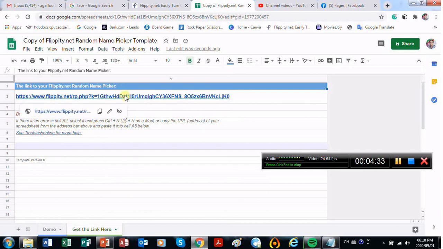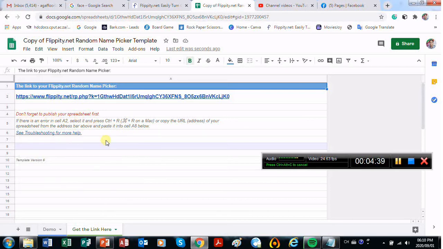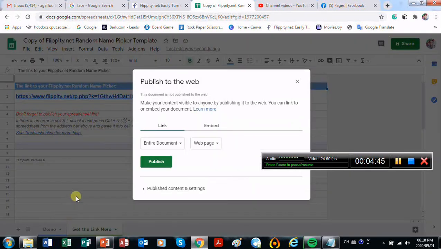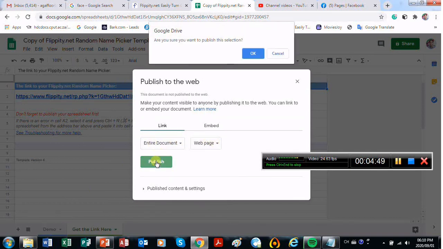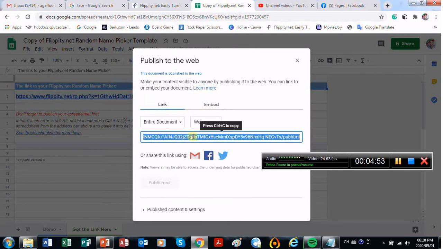So remember, before this becomes actually active, you have to publish your spreadsheet, right? And to publish it, you will go to file, and at the bottom, publish to web. Once you click on there, you will say entire document, web page, and publish. Are you sure you want to publish? Yep. And then you will get a link, right? And you can share this link or you can simply just copy the link.